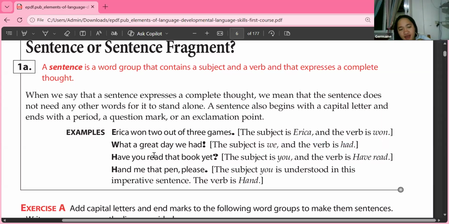Another one, have you read the book yet? Okay, let's go back first to this one. It says here that the subject is we. Is we a noun?